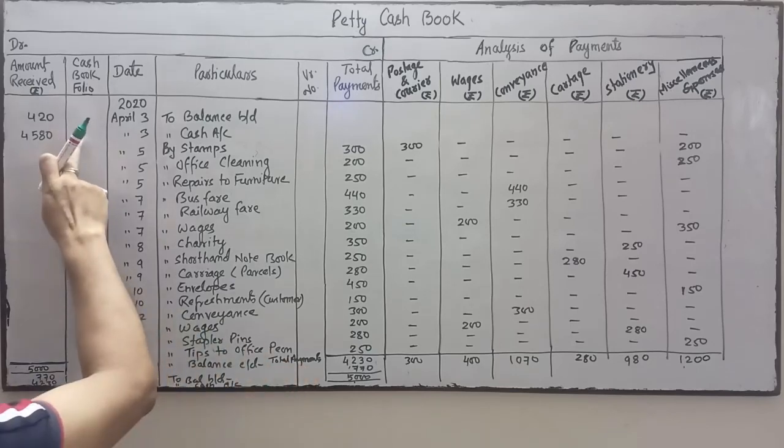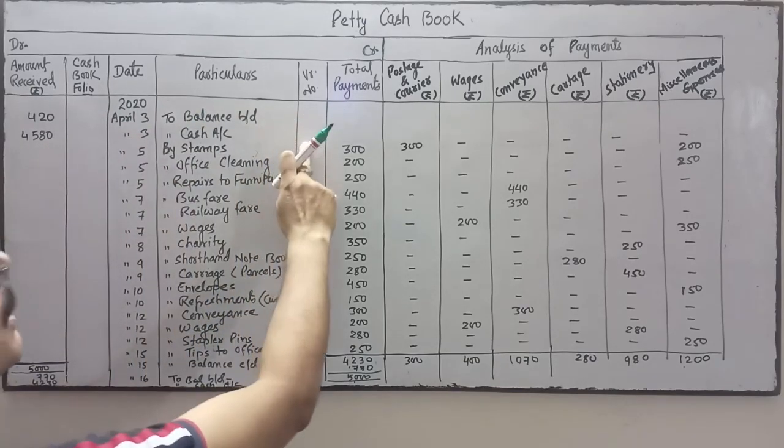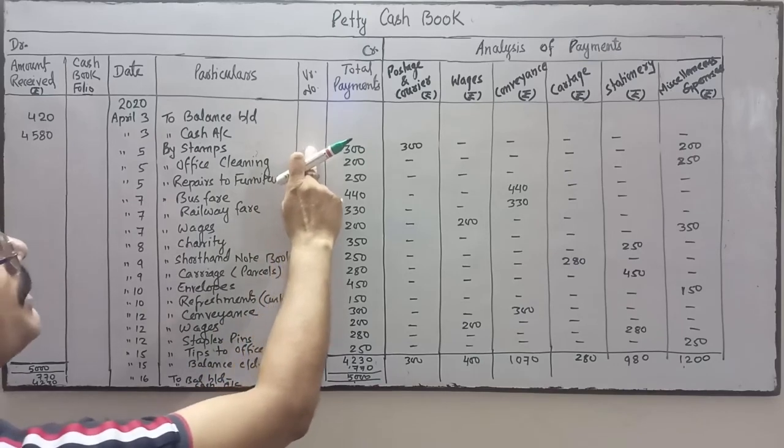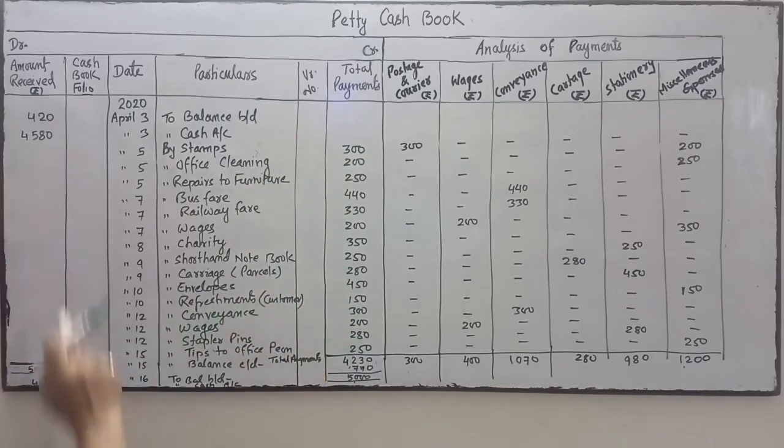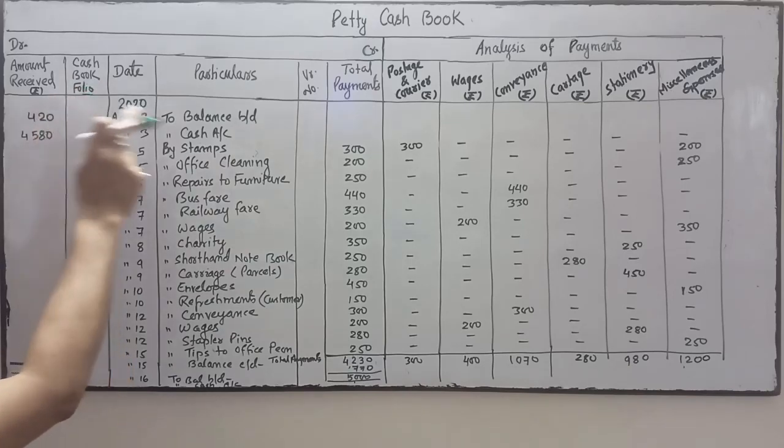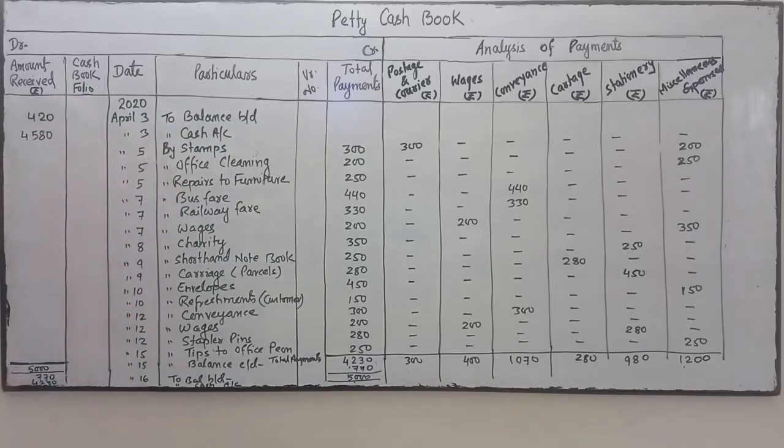Okay, this is for the cash book folio number and this is for the voucher number. Whenever you do a payment, there will be a voucher and we'll write the voucher number over here. And here we write the cash book folio number when we get the money from the head cashier.